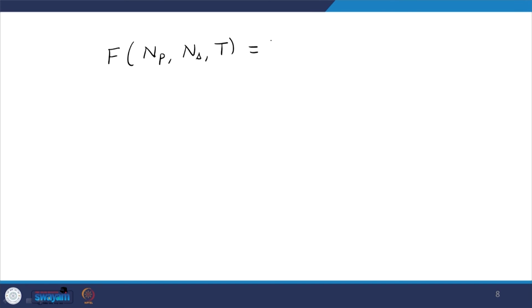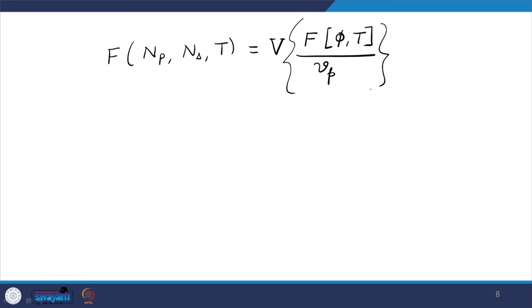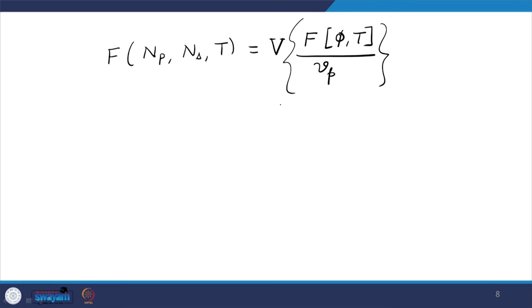So you will have V multiplied with f of phi, T, by Vp, and this quantity we can identify as the density of the Helmholtz free energy, or Helmholtz free energy per unit volume, right. I will name this as small f of phi, T.